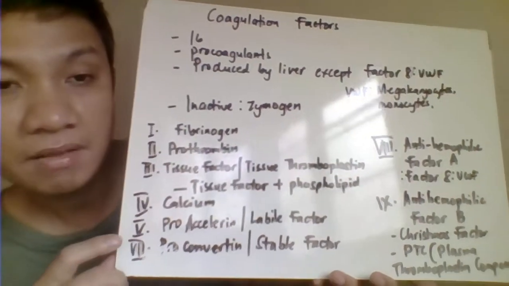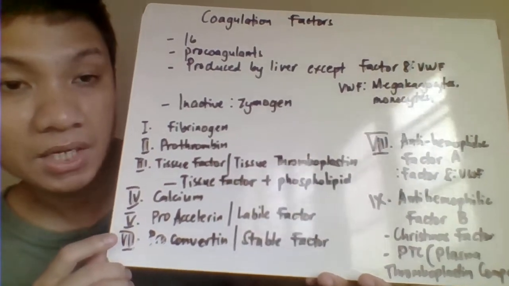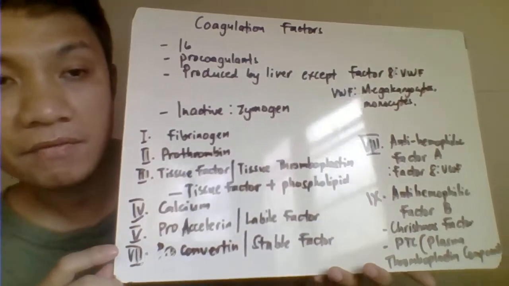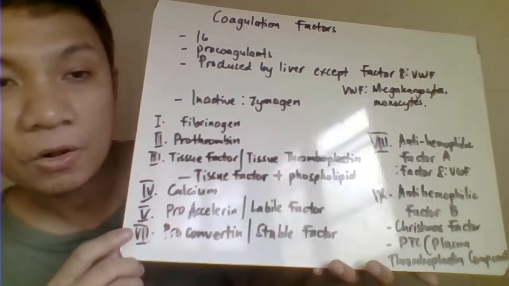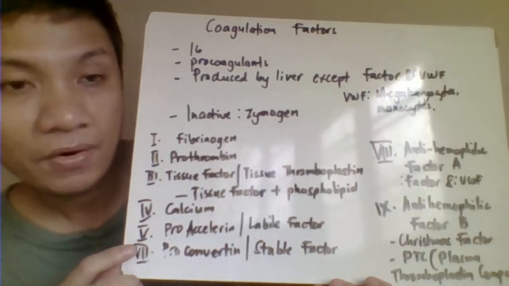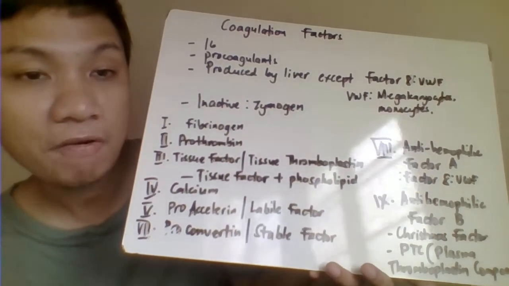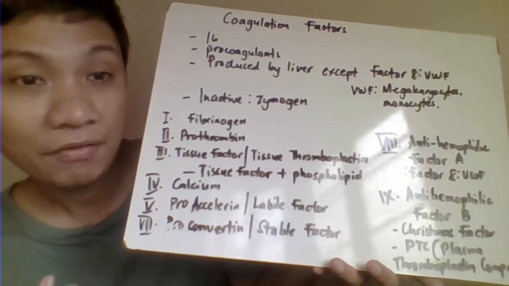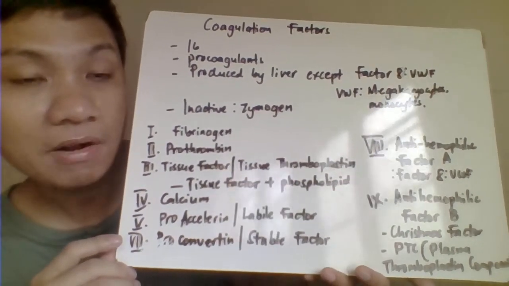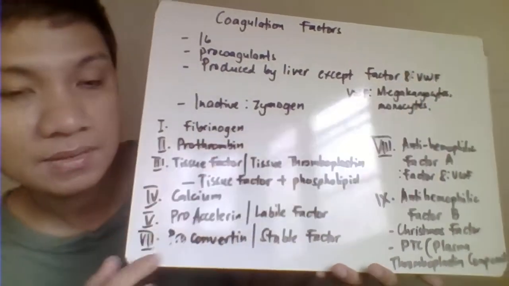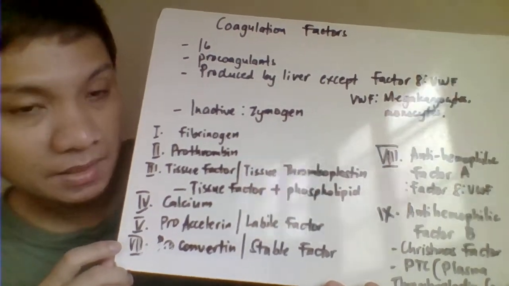Here are the different coagulation factors with the Roman numeral classification number and the other names. The first one, factor 1, is your fibrinogen. This is considered to be the ultimate substrate for the clotting process because you end up with the conversion of your fibrinogen to your fibrin clot. That is the end of our activation of coagulation factors. Therefore, we consider your fibrinogen as the ultimate substrate for the clotting process.